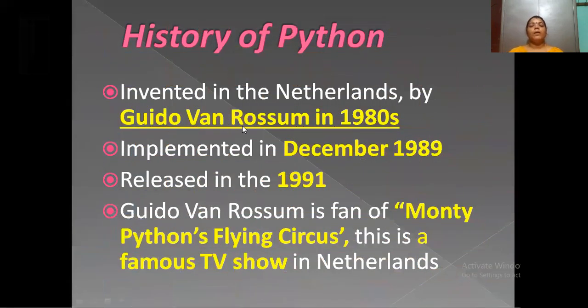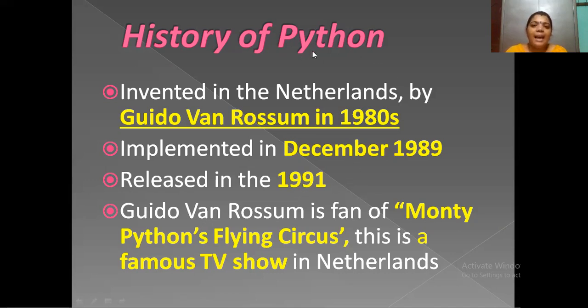Next, the history of Python. Python was invented by Guido van Rossum in the 1980s. He is from the Netherlands. The Python programming language was implemented in December 1989, and it was released and used by people in 1991.